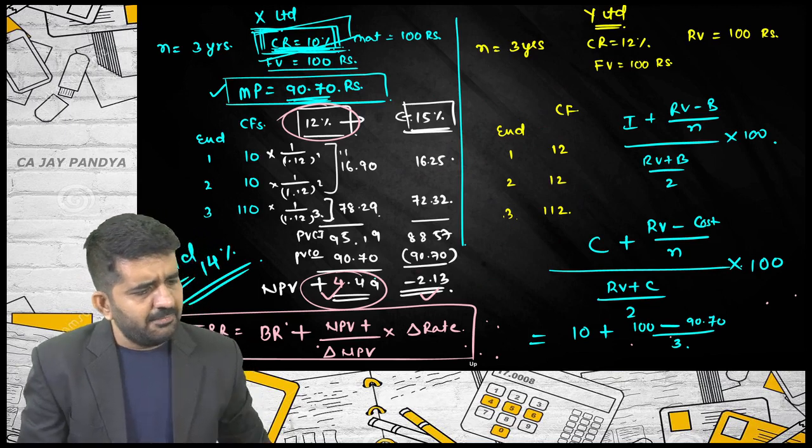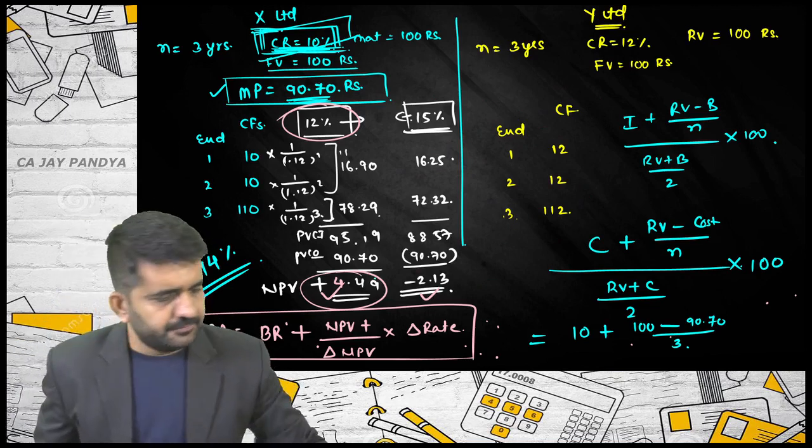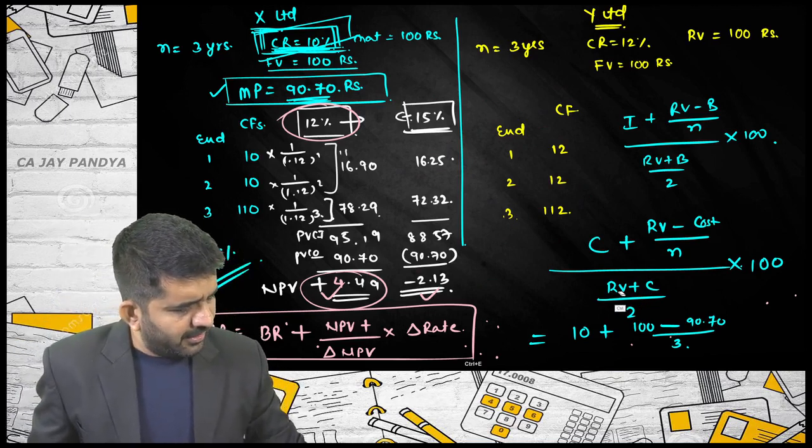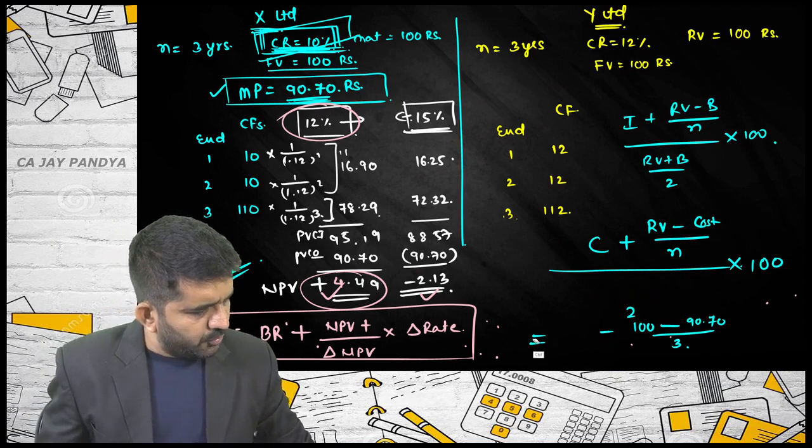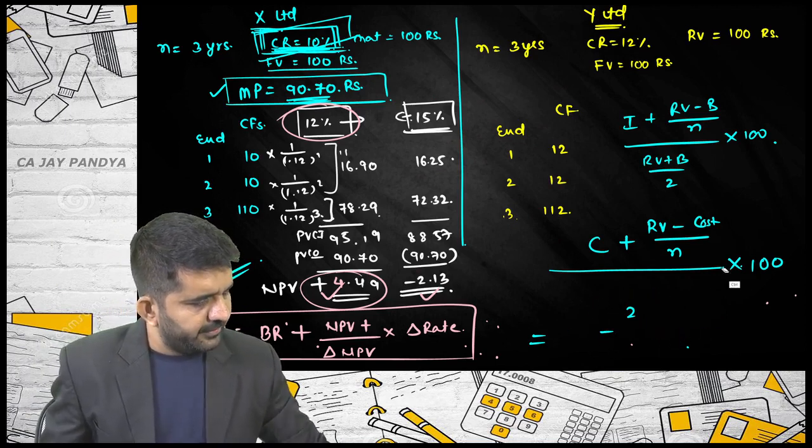Is it alright? Let me go to Y Limited, and let me find out yield. First, I need to give you the cost of Y Limited.